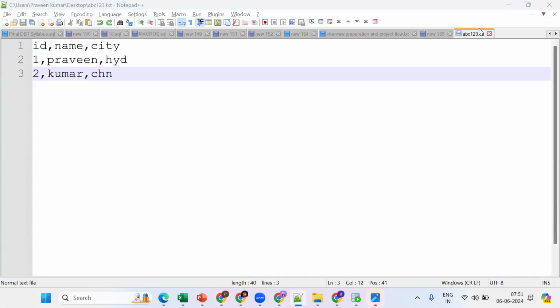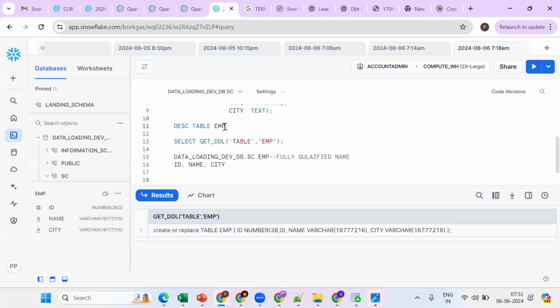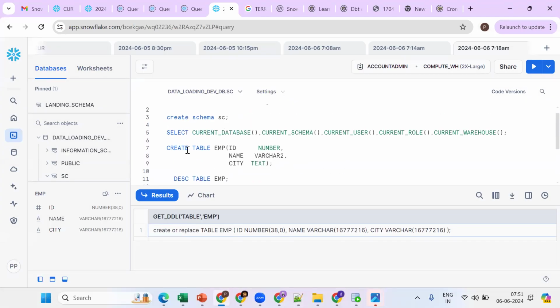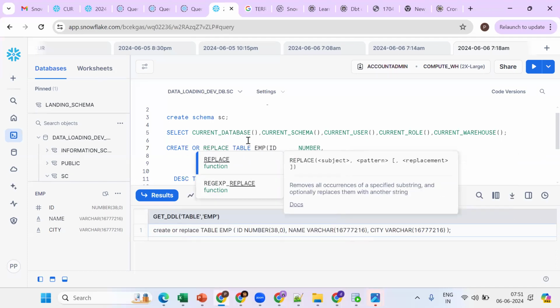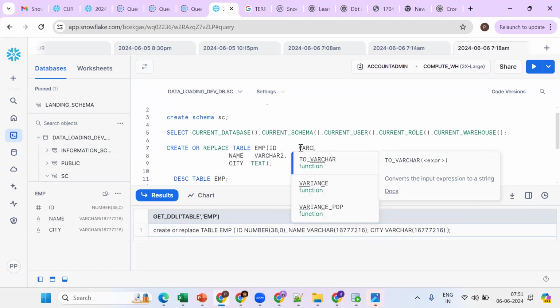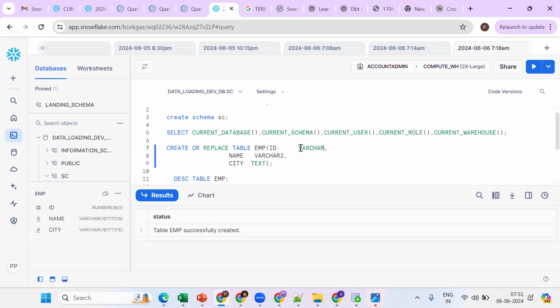Suppose, one more time, go back here. Now I'm using create or replace. Replace the inst ID and make it varchar. Now tell me, varchar can hold numbers, alphabets, alphanumeric, dates, all of this.